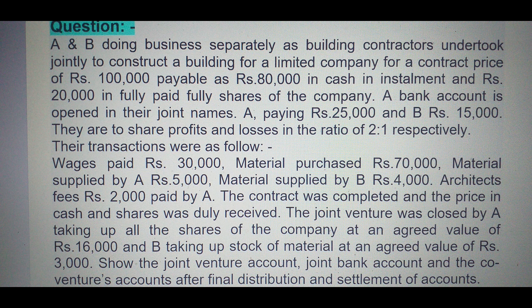Their transactions were as follows. Wages paid rupees 30,000, material purchased rupees 70,000, material supplied by A rupees 5,000, material supplied by B rupees 4,000, architect's fees rupees 2,000 paid by A.